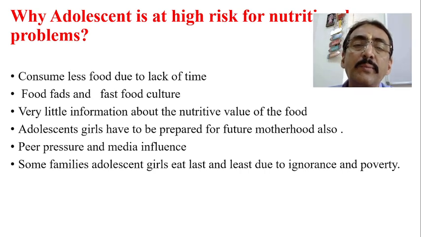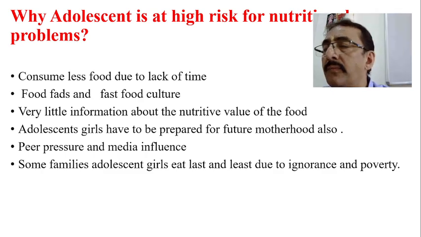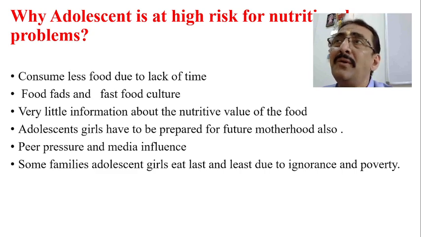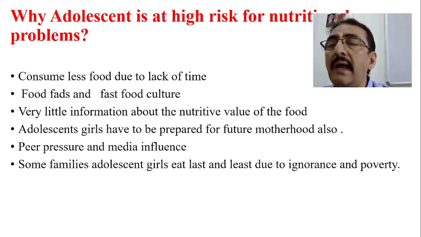Adolescent girls have to be prepared for future motherhood also. So usually we have to give some tips for future motherhood, because the production of a healthy progeny depends upon a healthy adolescence period.